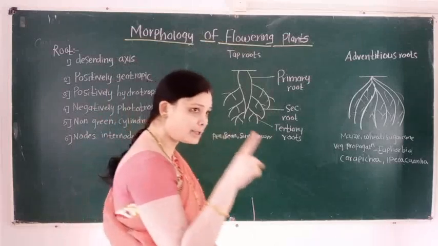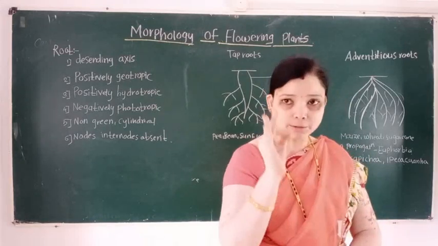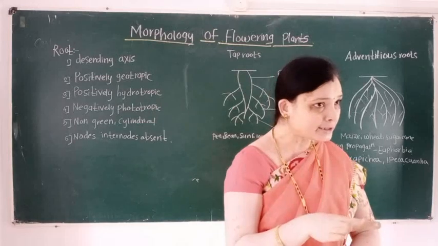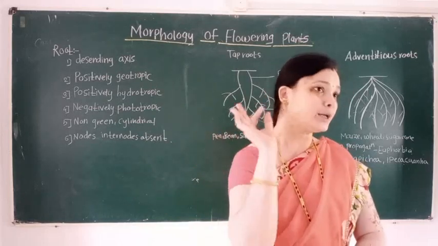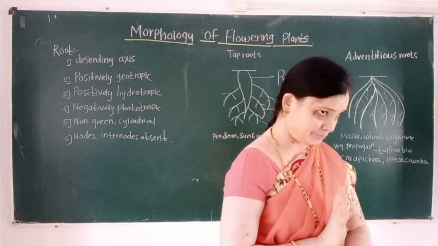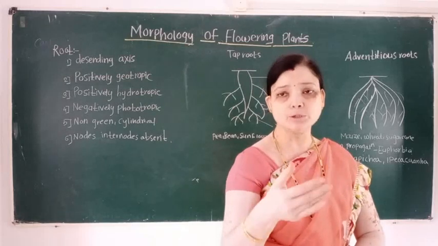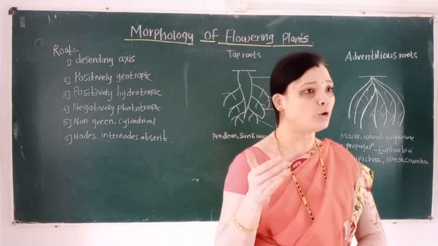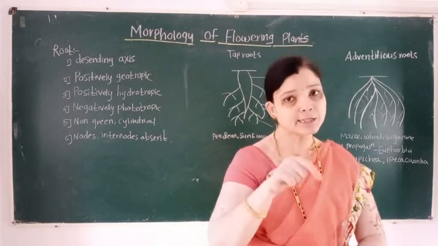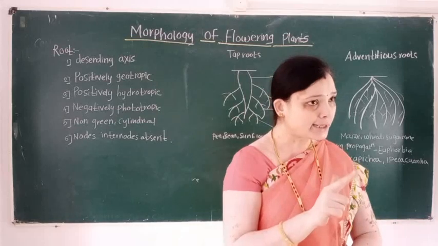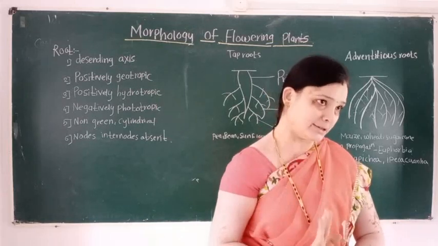So the first type of root is the taproot. Taproot develops from the radicle of an embryo during seed germination. Embryo is a part of a seed. Embryo, endosperm, cotyledons are the parts of a seed. You will gradually understand the names of these parts. For now, remember just one point: from which part of the seed does the taproot develop? That part is called the radicle. Taproot develops from radicle.